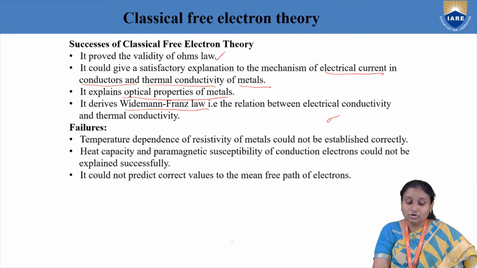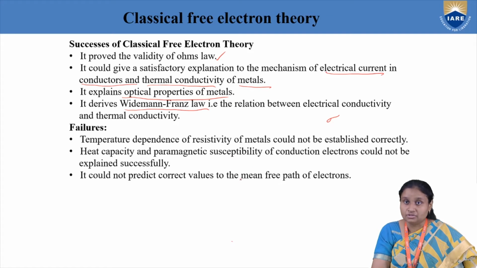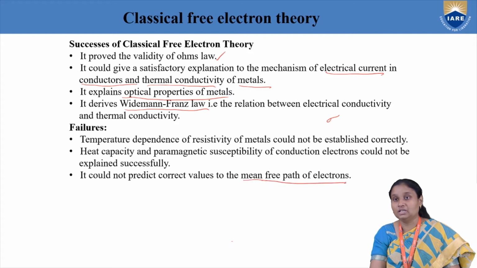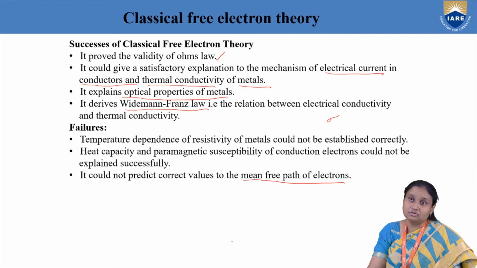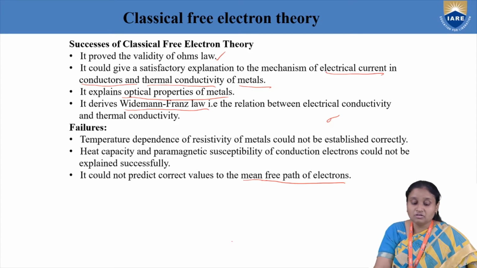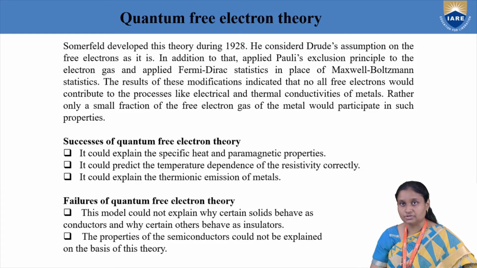And also, when we talk about other parameters like specific heat capacity and the magnetic properties of conduction electrons, how they play a role in specific heat capacity and magnetic properties could not be explained by the classical free electron theory. It also could not predict the correct and exact values of the mean free path of electrons. When they are moving randomly, what can be their mean free path? That could not be explained by the classical free electron theory. Because of all these failures, next came our quantum free electron theory.